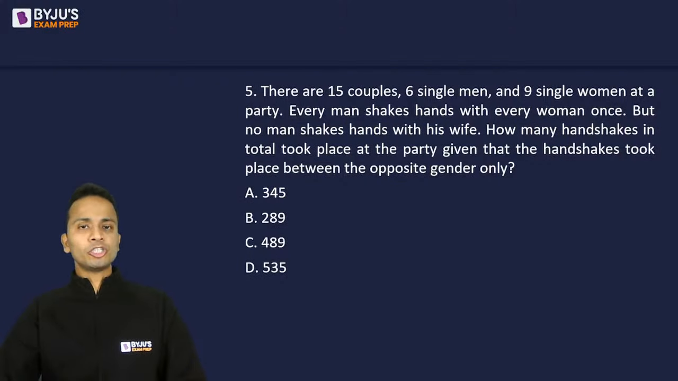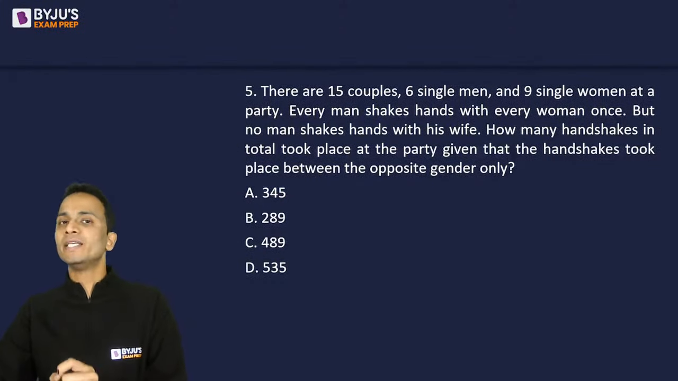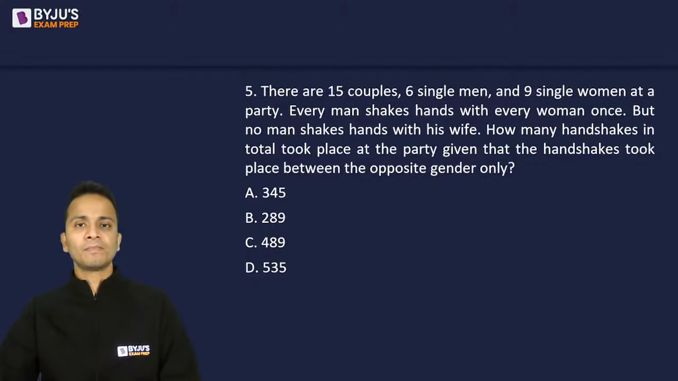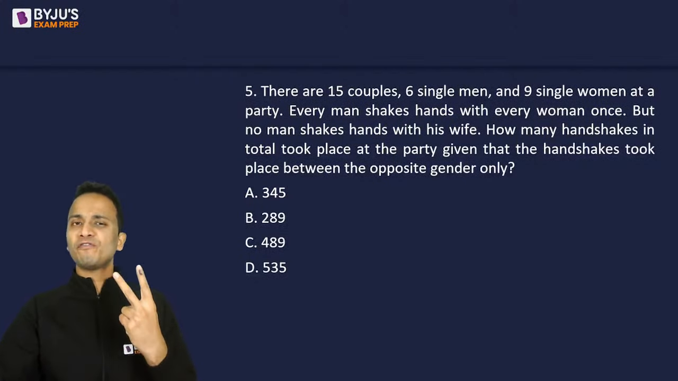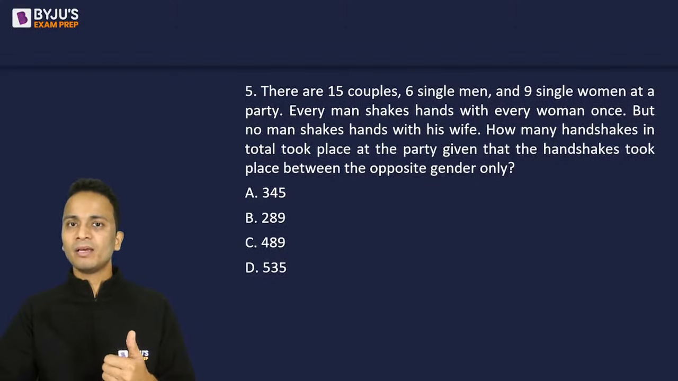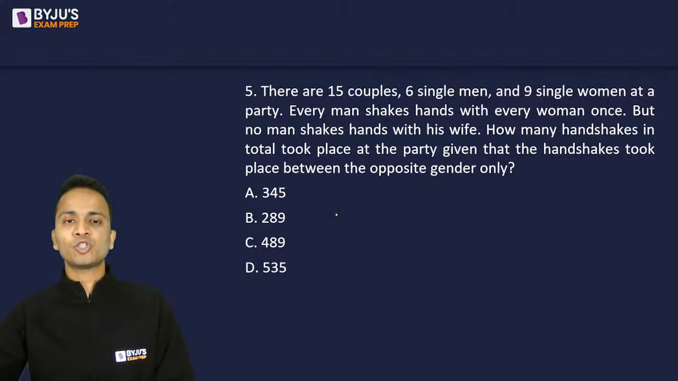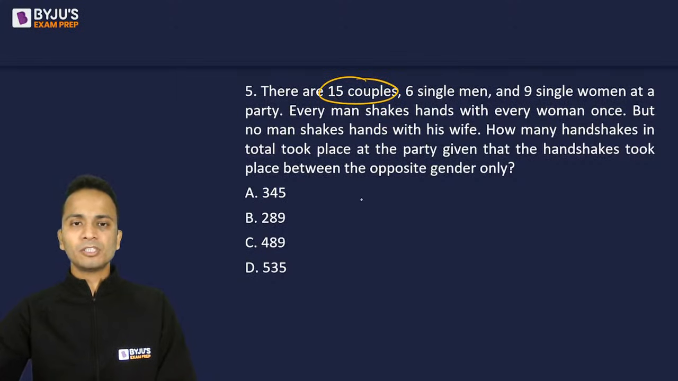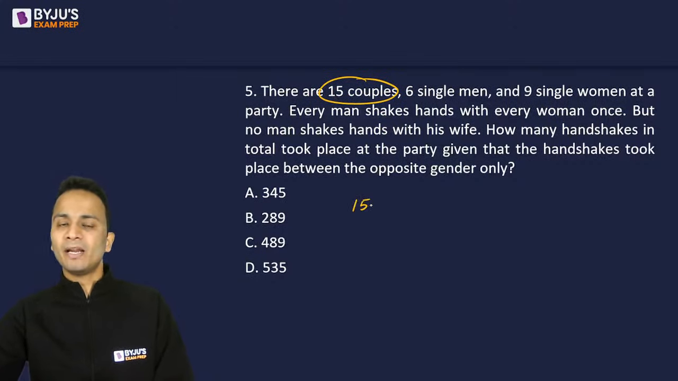Okay, so now the question says that every man shakes hands with every woman, but no man will shake hands with his wife. So now here two types of men are there, right? One is married men and the other is unmarried men. First of all, let us talk about married men. How many married men are there? They will be in these couples. So there are 15 married men.